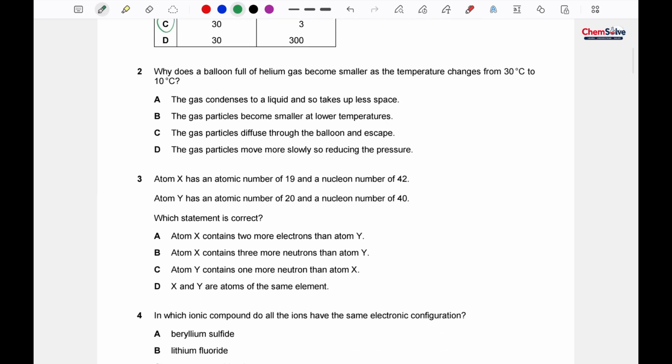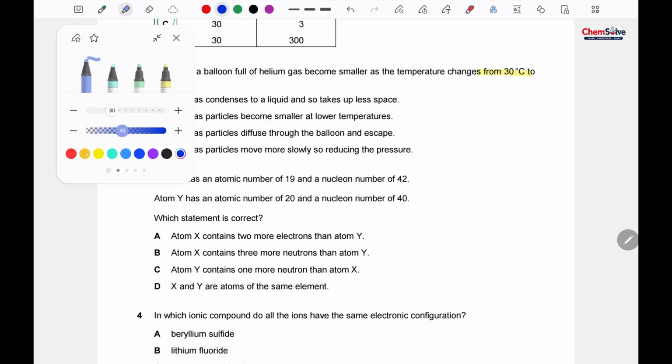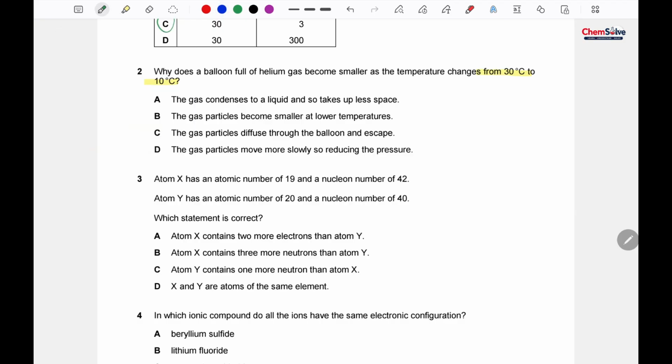Question number 2. Why does a balloon full of helium gas become smaller as the temperature changes from 30 to 10 degrees Celsius? What we are doing is decreasing the temperature. When we decrease the temperature, the kinetic energy will change.